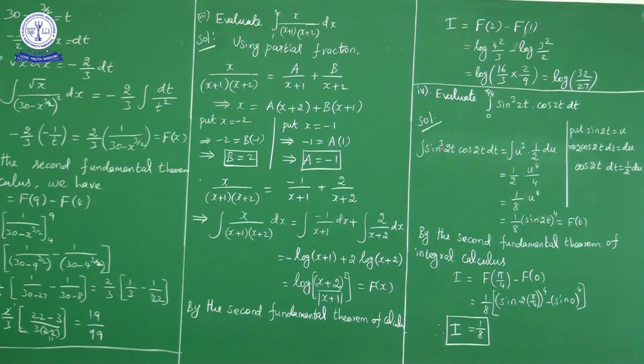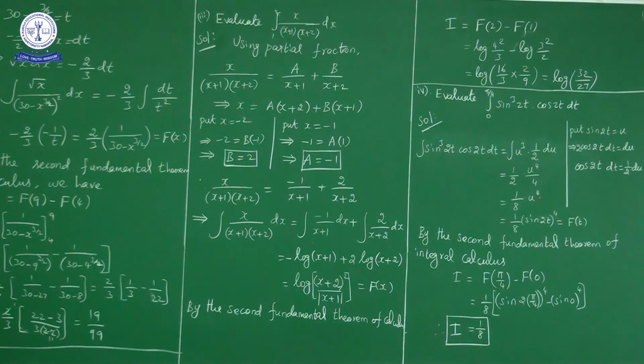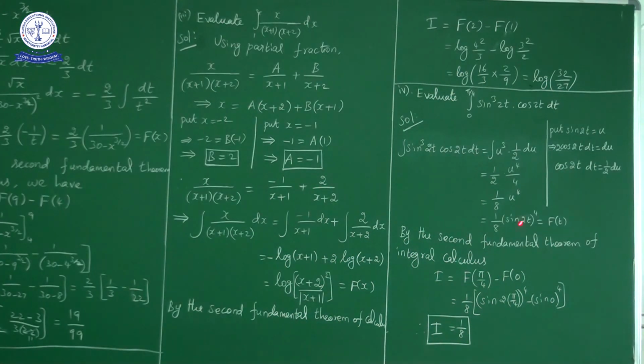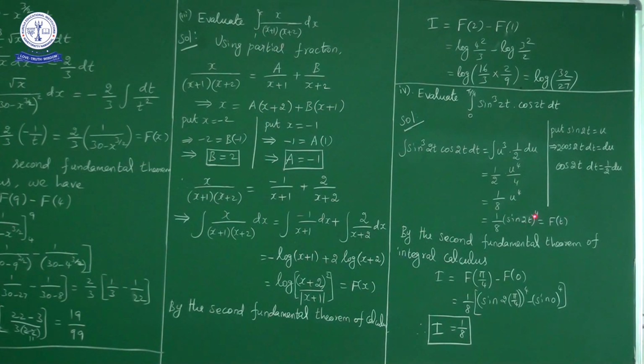So this indefinite integral I will calculate. Integral of sin cube 2t into cos 2t dt is equal to the integral of u cube into cos 2t dt, and cos 2t dt is 1 by 2 du. So 1 by 2 outside, integration of u cube is u power 4 by 4. So 4 into 2 is 8, so 1 by 8 into u power 4. What is u? Sin 2t. So F of t is equal to 1 by 8 into sin 2t power 4.